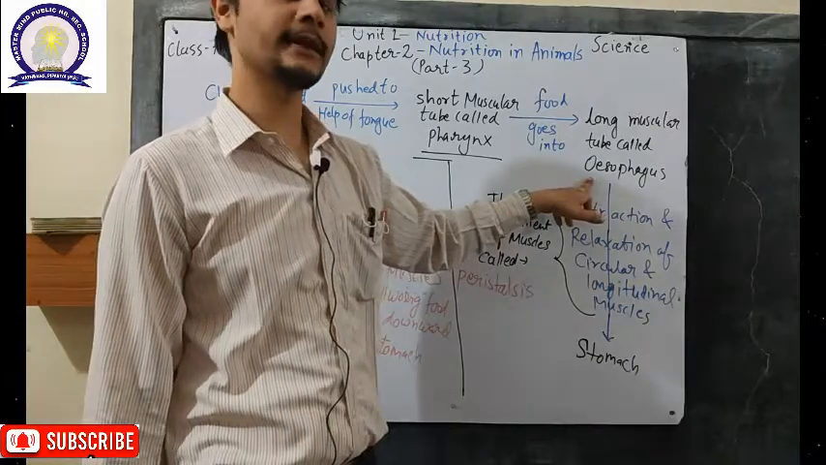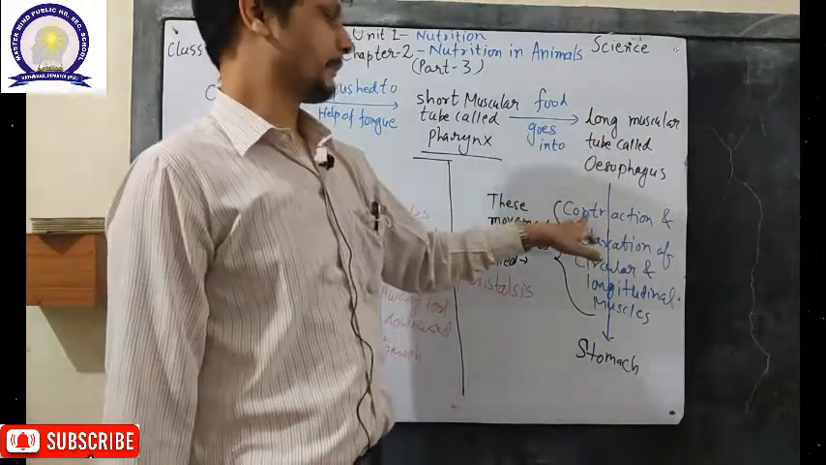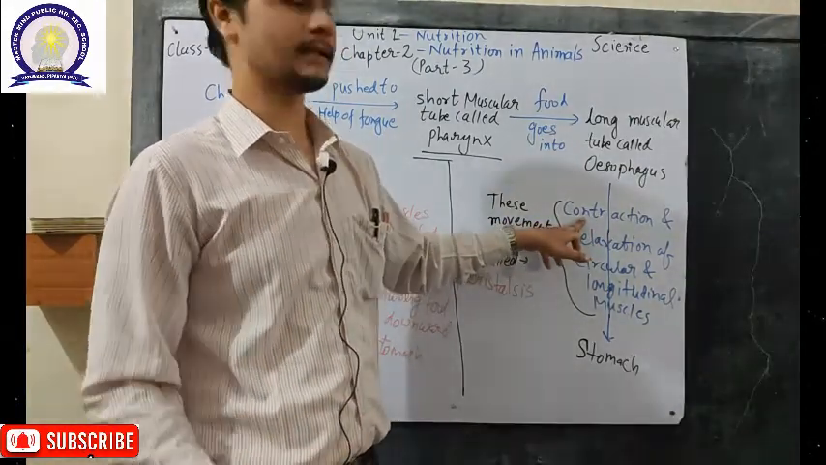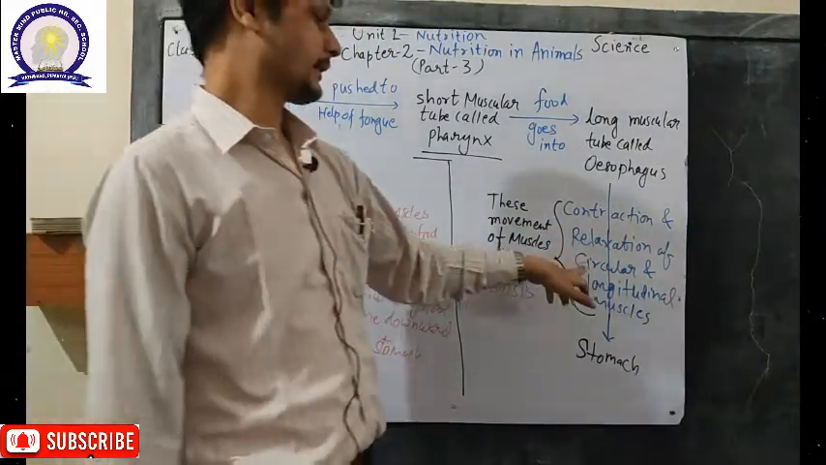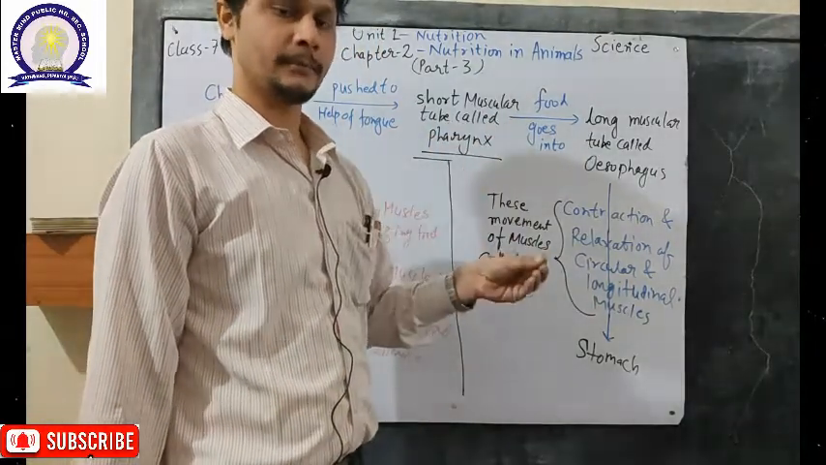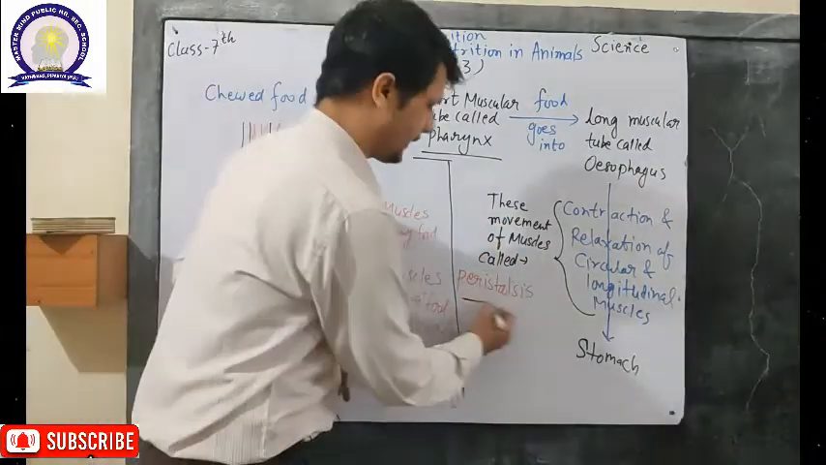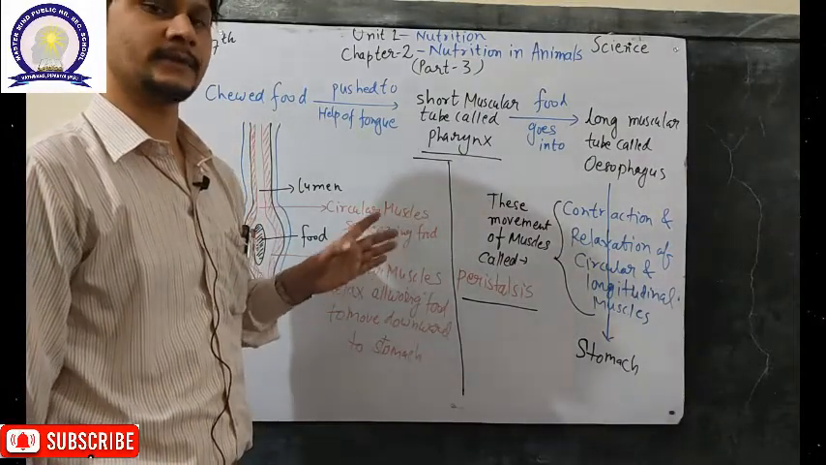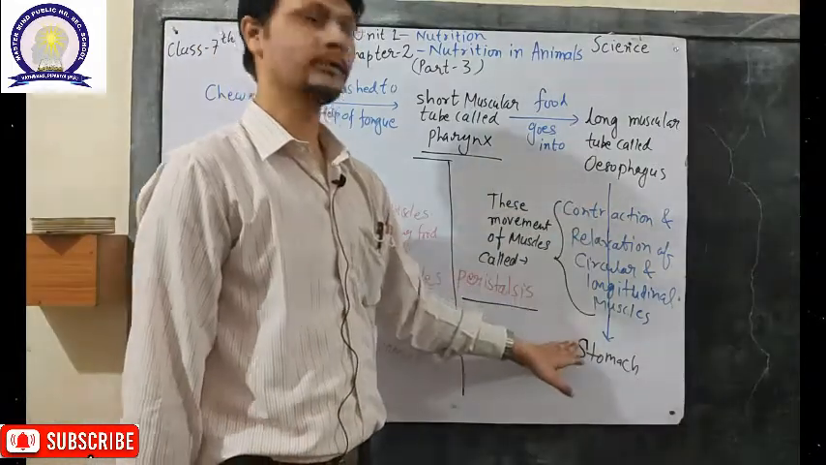We have discussed the esophagus in the digestive system diagram. The long muscular tube called the esophagus has special muscles called longitudinal muscle and circular muscle. The contraction and relaxation of these muscles, circular and longitudinal, help food to propagate towards the stomach. This movement of the muscle is called peristalsis. So with the help of peristalsis movement of the circular and longitudinal muscles of the esophagus, our food goes into our stomach.